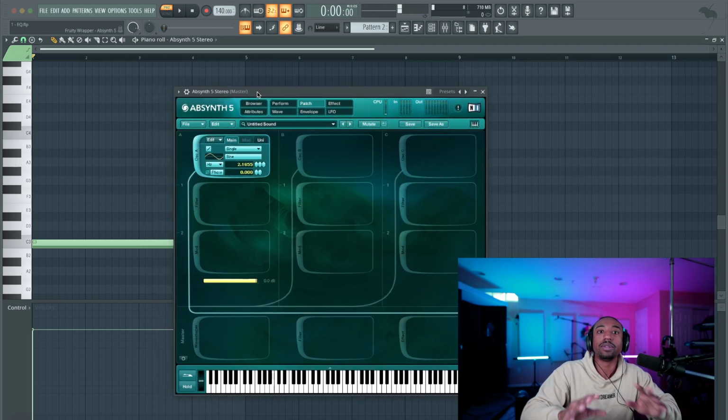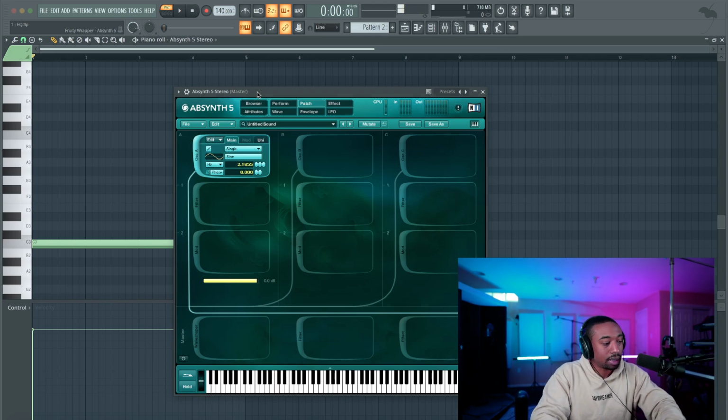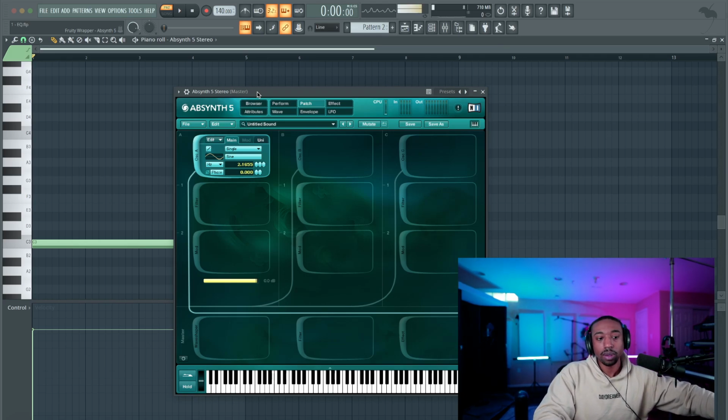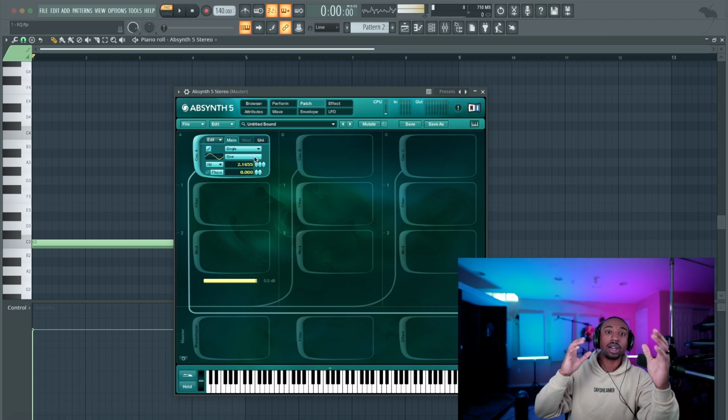What I'll do is a quick experiment that you usually do in school. I did this way in my college days. We did it with an oscillator. What we're going to do in Absynth 5 is go through the frequencies. Now, the question I want to ask you, let's go big screen on this one, is which frequencies do you hear loud? Which frequencies sound louder?